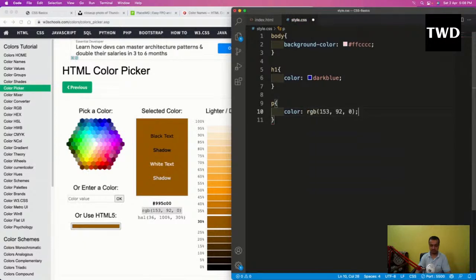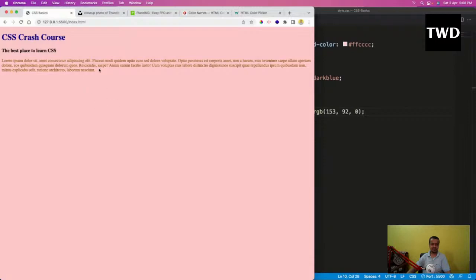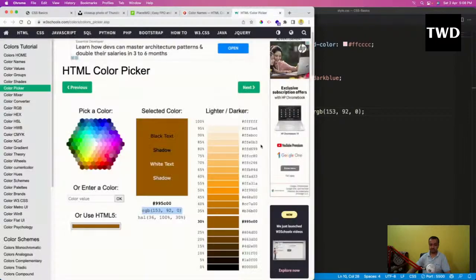Yes, save it, and it is shown like this. Maybe I have to take a bit darker color because it is not showing correctly.